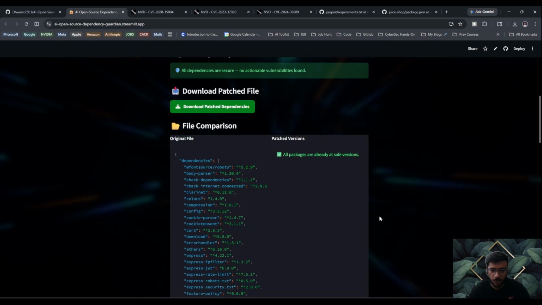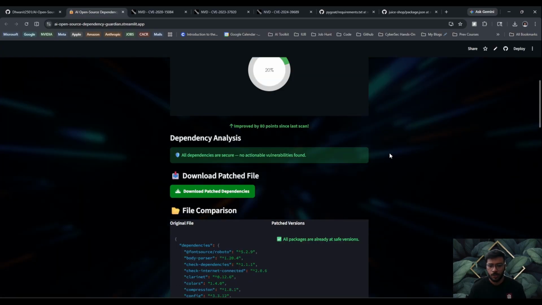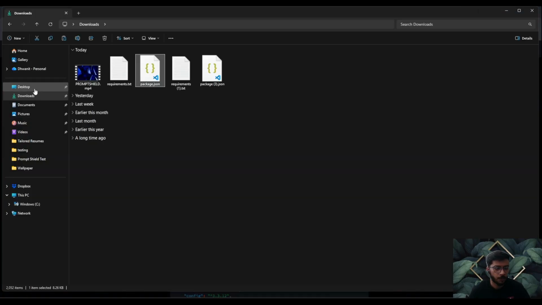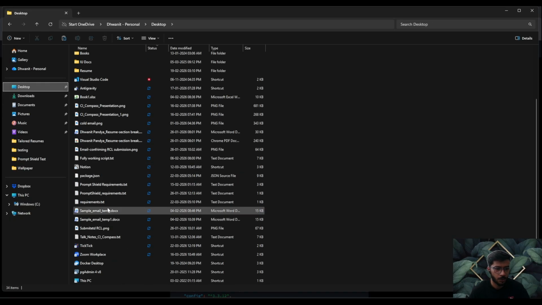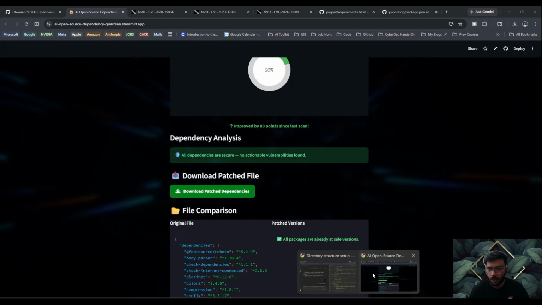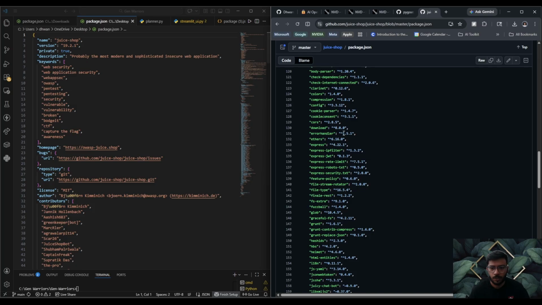All right, so as you can see, all packages are already at the safe versions. One important thing that I did want to point out is the patched file maintains your original structure. For example, if I show you the package.json, it is the updated package.json, and compare it with our original file, you can see here perfectly, right?